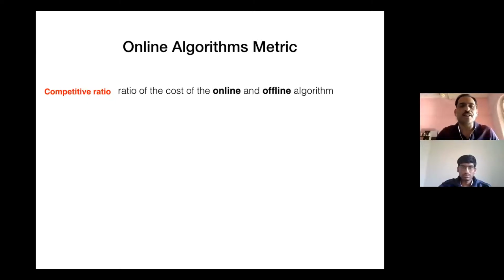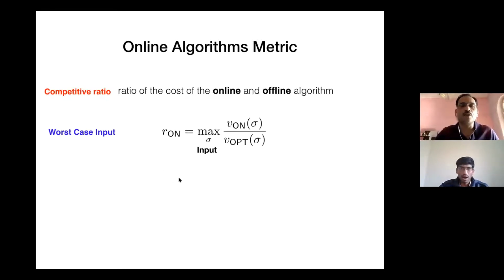So essentially you can just say at starting time t equal to 0, the offline algorithm has information about all job arrivals over the complete time horizon you're going to work with. And on top, you're going to allow an optimal algorithm to work with that offline input. This may or may not be known, but that's the benchmark against which we are going to compare an online algorithm. So let V_on of sigma be the profit or the cost for the online algorithm on input sigma, and V_OPT be the optimal offline algorithm's cost or profit for the same input sigma.